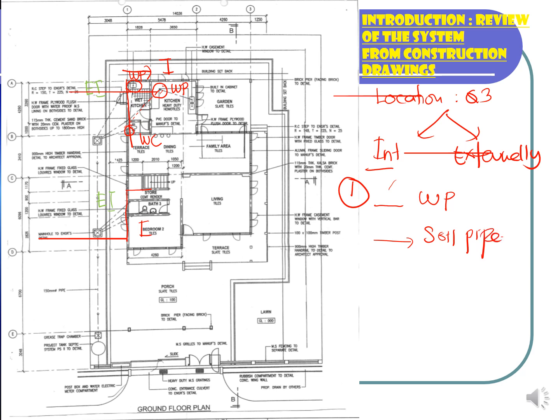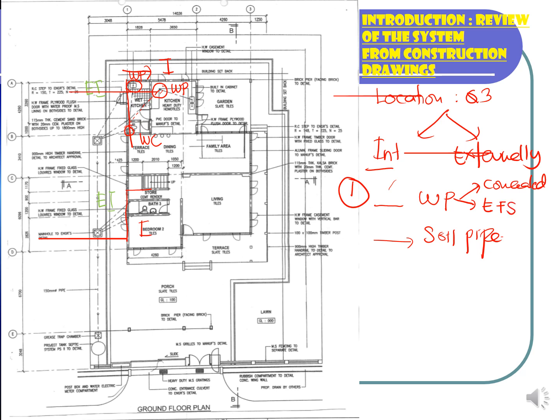Then when we go to see how the item is going to be installed, you can break down into another item. For example, for the waste pipe from the kitchen sink, definitely you have to measure concealed in the brick wall. For the waste pipe from the floor trap, you have to measure embedded in floor slab.